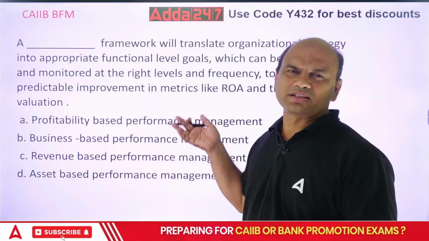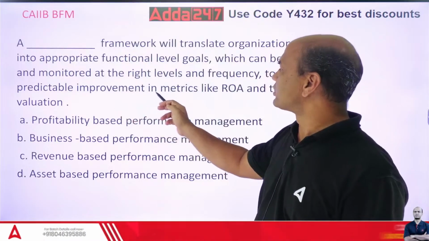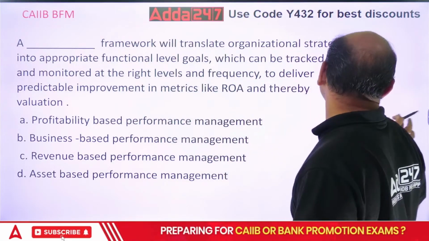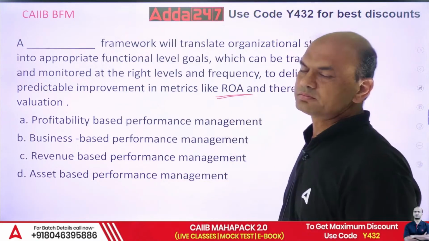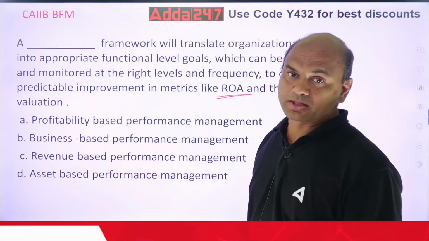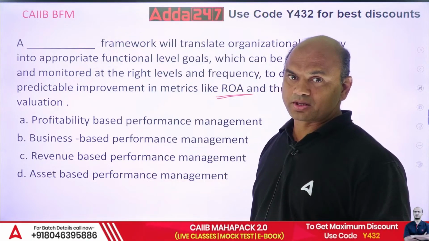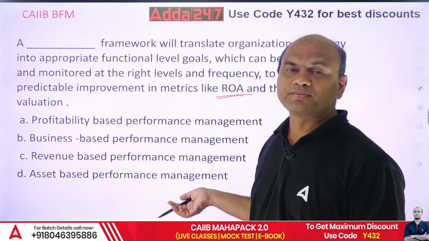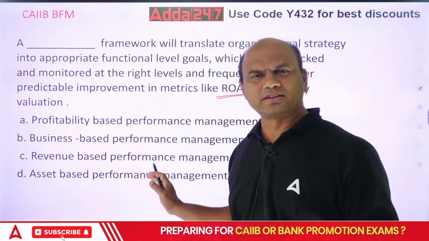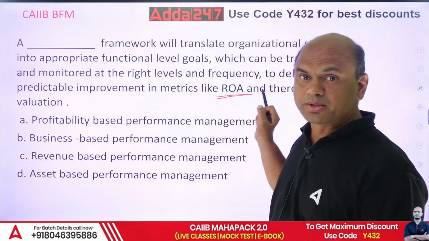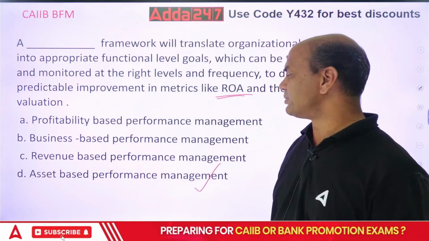All of you will think everything is correct. What's wrong in it? Frequency and deliver predictable improvement in the metrics like ROA. Now for this you need to first understand the meaning of ROA. Return on assets. Once you understand the meaning and full form of ROA, then things become easy. Return on assets, so asset-based performance management. Simple, isn't it? For that you should know the full form of ROA. So the answer is asset-based performance management.